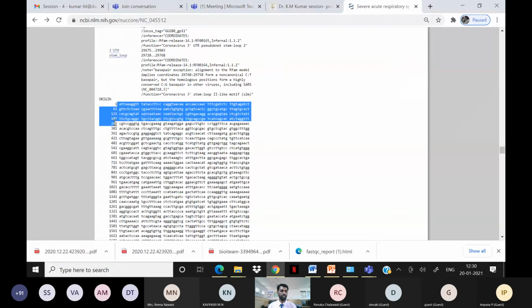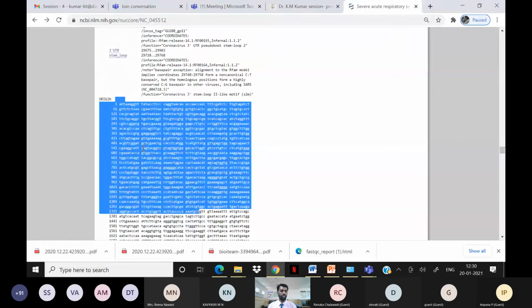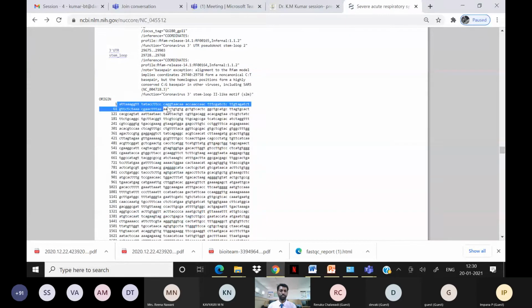But also you can see the numbers here, the position numbers. But when you use the sequence, you can select, copy, paste, and use that for further analysis in the tools. When some software reads these nucleotides, the numbers will also be there. It will show errors because the program has to read only the nucleotide sequence. If any other data are there, it will just show an error.